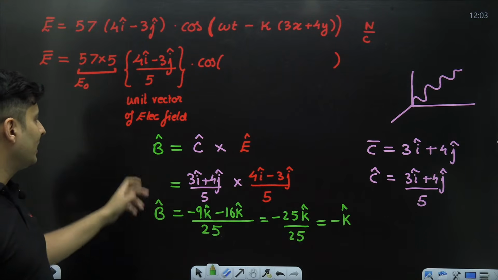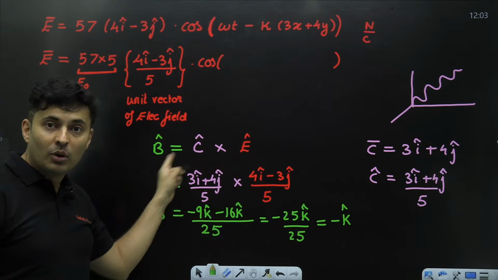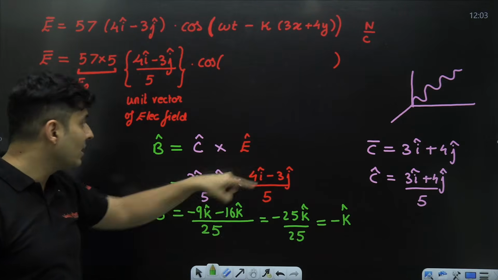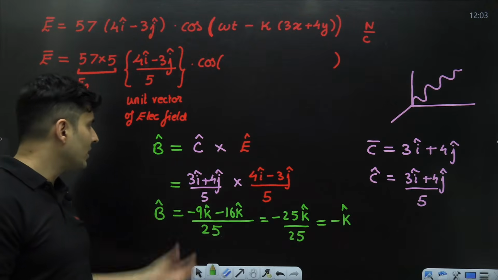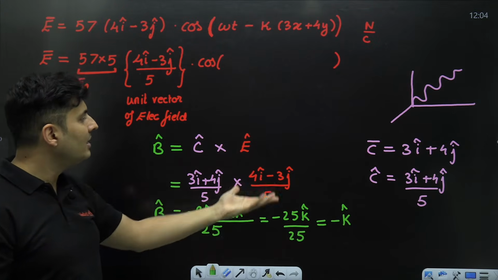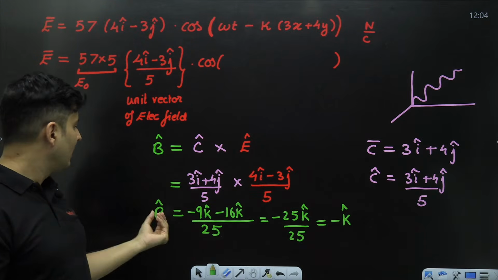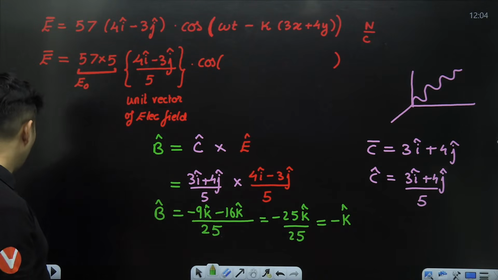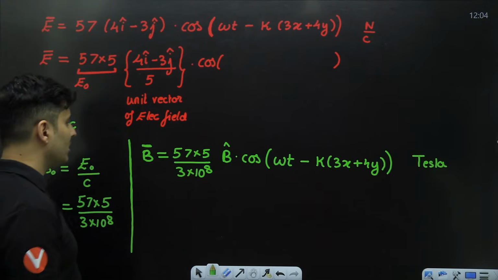This is very, very important, guys. How we are using a modified equation. We are not using C is E cross B. We are rather using B is C cross E. That will be more beneficial for us. C hat, I got it from here. E hat is basically this unit vector. And from there, I get the value of B hat. Once I know B hat, I can just substitute it over here.